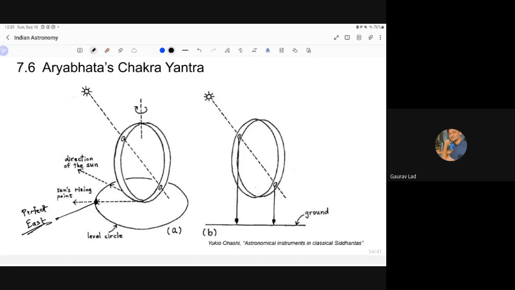But it can also help us to know the altitude of the sun, how high the sun is in the sky. And you have to look through here, and that gives you the location, and this angle is the altitude of the sun. So azimuth and altitude.